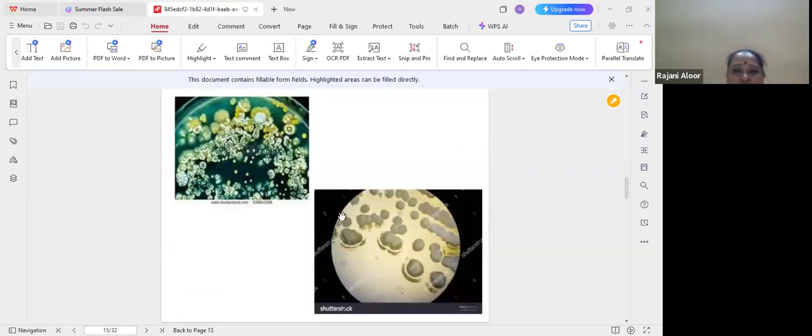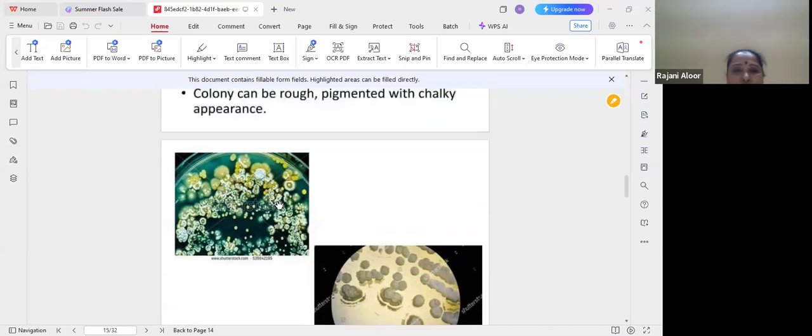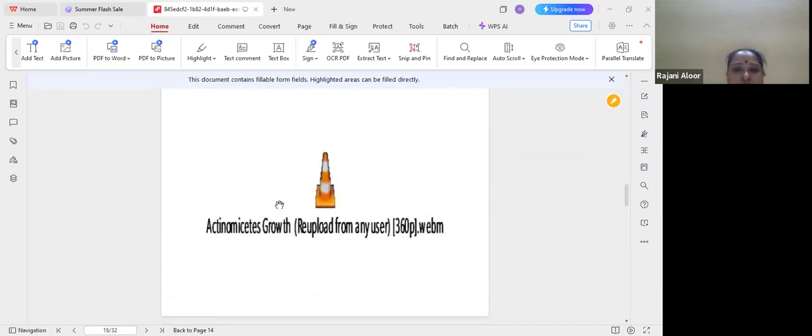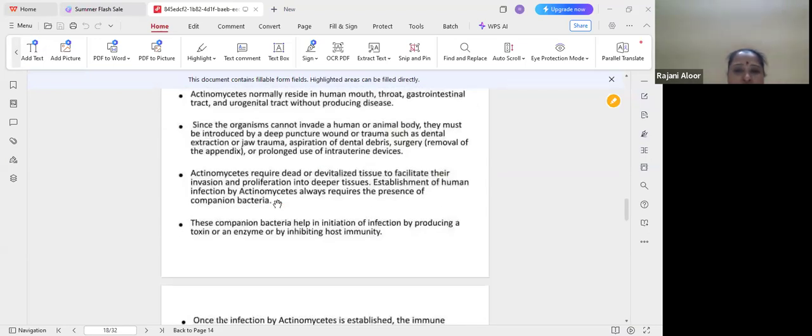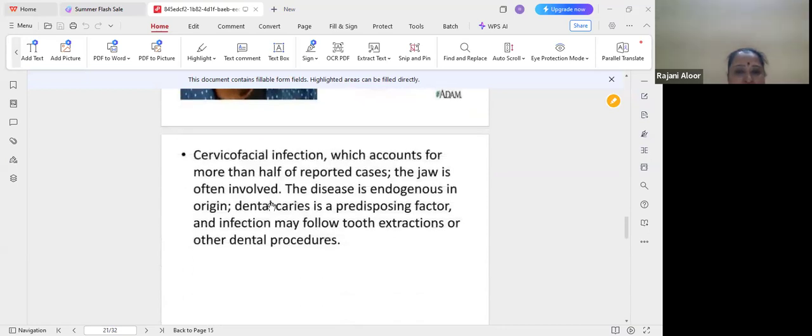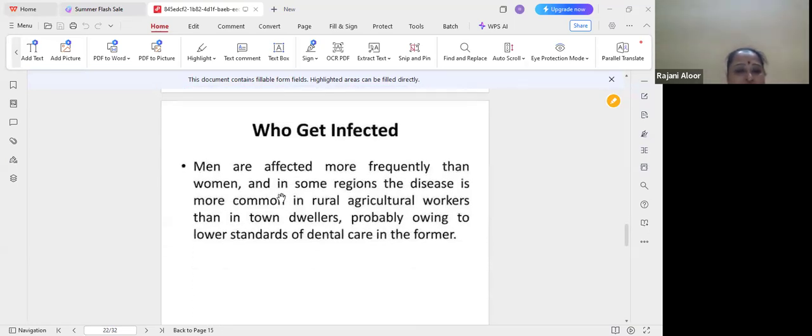These are the cultural characters. After growing on cultural media, actinomycetes show fungus-like structures. Clinically, they cause harmful diseases in human beings. Another important topic is actinomycetes classification.